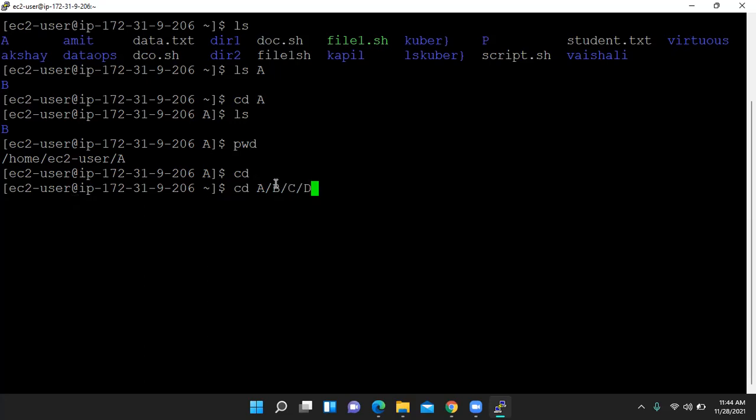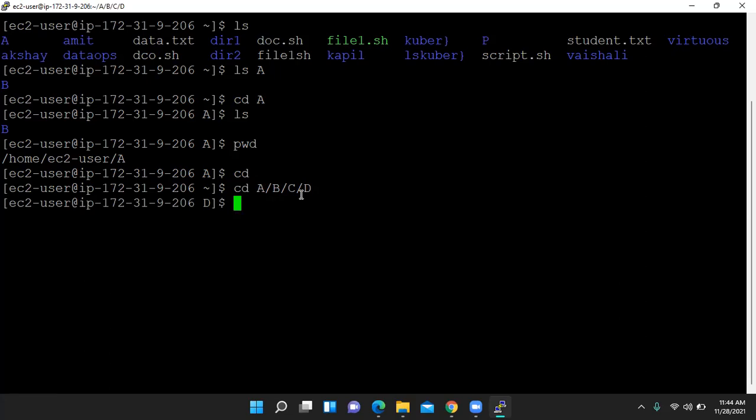Do not enter an incorrect folder name, because if you write a small a, it will show an error. We have created all directories with capital letters.